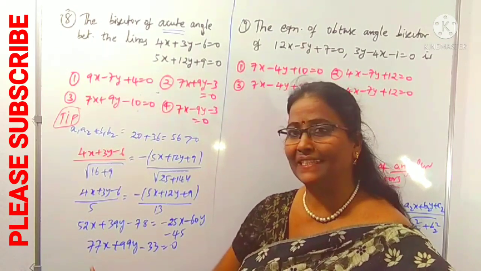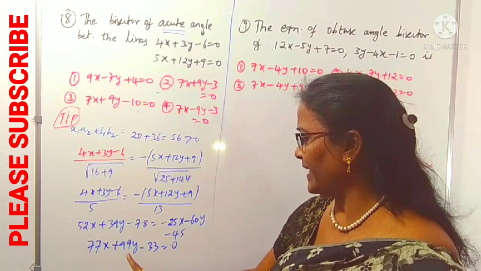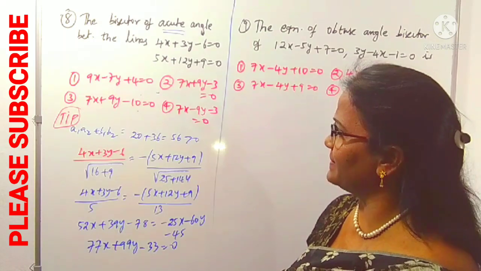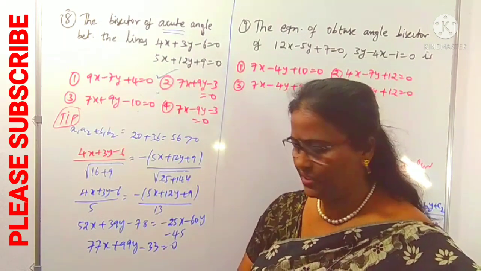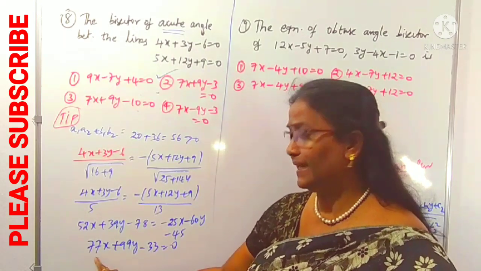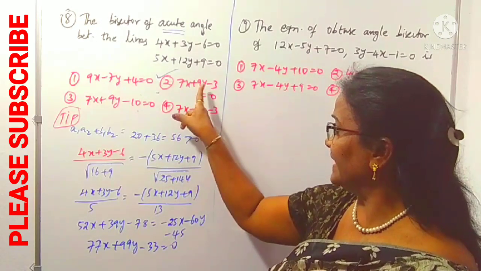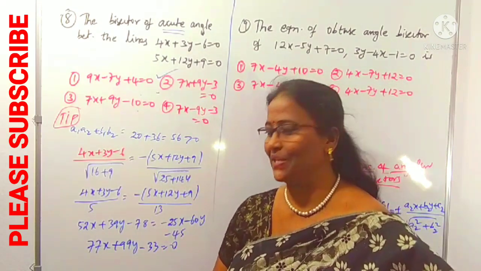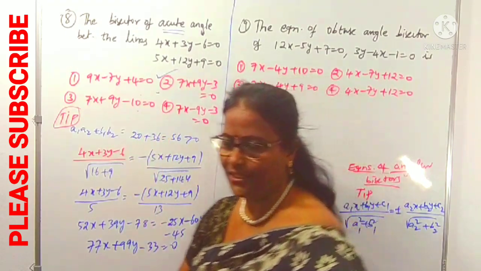Lastly we can calculate. 11 is cancelled here. 11 7s, 11 9s, 11 3s. 7, 9, 3 with minus. 7, 9 with minus 3. It is clearly the second option. What is cancelling among these three? 11. 11 7s, yes 7x, 11 9s, 9y, 11 3s with minus is minus 3, equals 0. This is our acute angular bisector for this question, right?